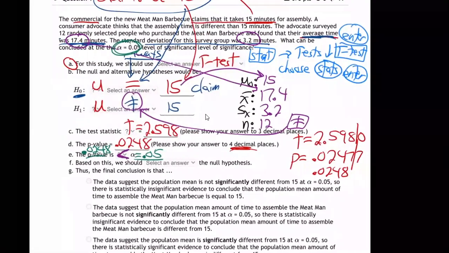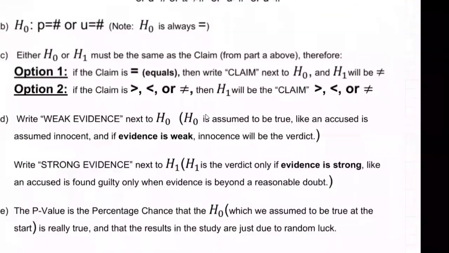So I'm going to write over here, weak evidence, strong evidence. That's always the case, no exceptions. It takes only weak evidence to go with H0. It takes strong evidence to go with H1. That's always the case, every hypothesis test you'll ever do. So just write those in, just to be clear, right away. Weak evidence on H0, strong evidence on H1. Let's go back down. So that's in your notes now.